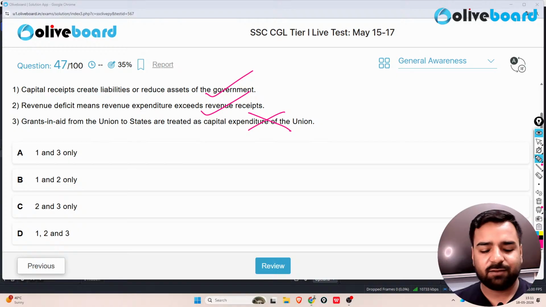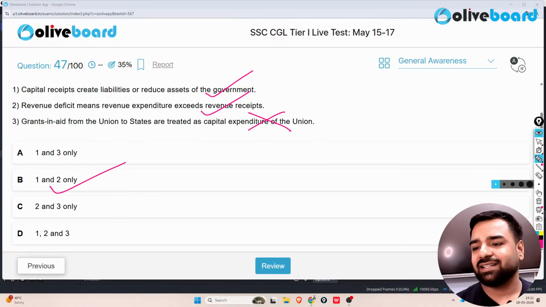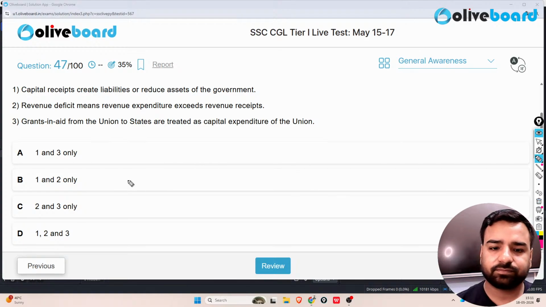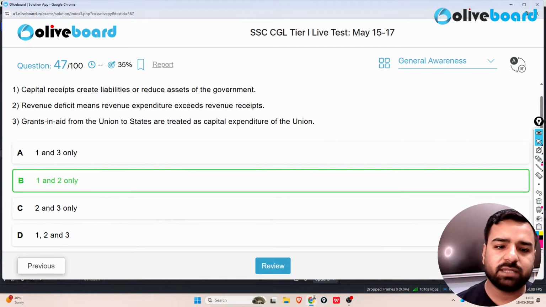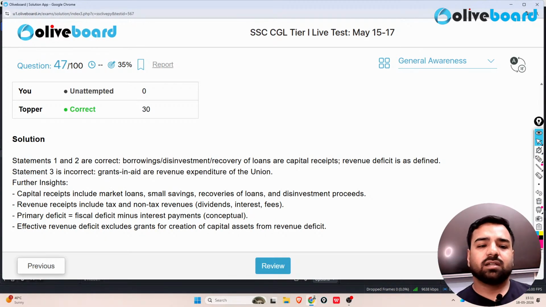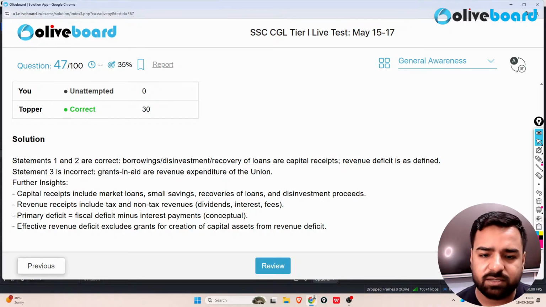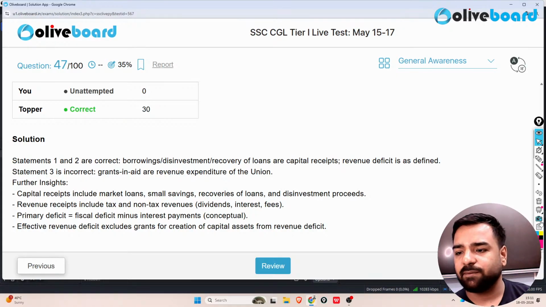So Sir Balaji, I want this answer from you. I guess you know this answer. What is the answer? B is the correct answer, right? So I'll explain it here. B is the perfect answer, but see, option number 3 is incorrect because grants and aid are revenue expenditure of the union. So capital receipts include the market loans, small savings, recoveries of loan, and disinvestment proceeds. So primary deficit is equal to fiscal deficit minus the interest payments. Okay, next.